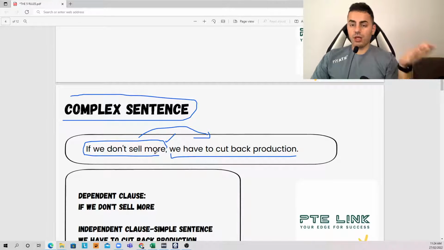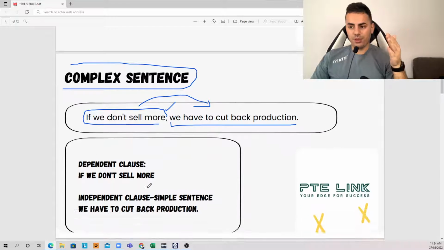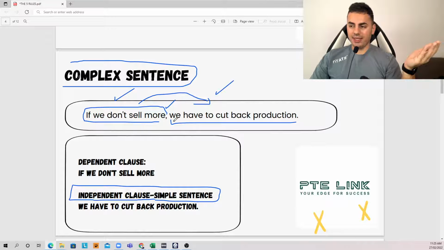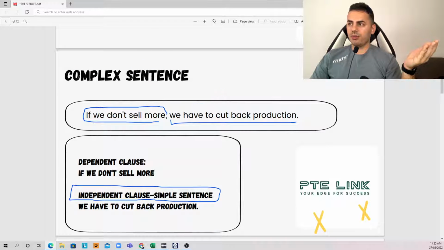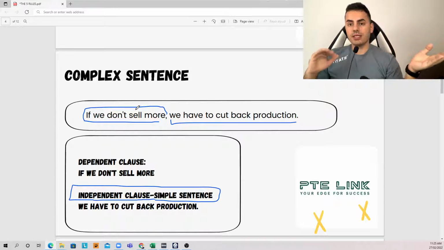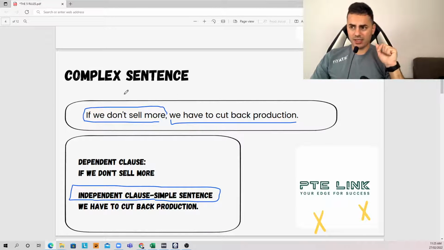A dependent clause will be followed by an independent clause, which is a simple sentence as well. So this is another name for the independent clause. We have to cut back production. So dependent followed by independent. In between there is a comma. So here we are looking at a complex sentence. So a complex sentence could be in this way: dependent, comma, independent. So make sure you all the time place a comma between the dependent and the independent. I will play the sentence again.